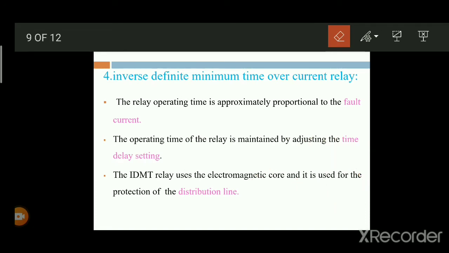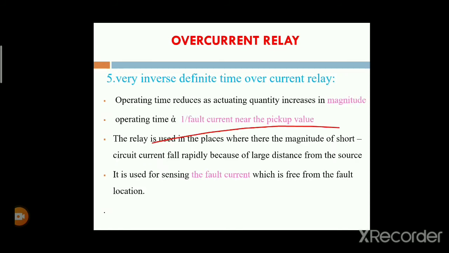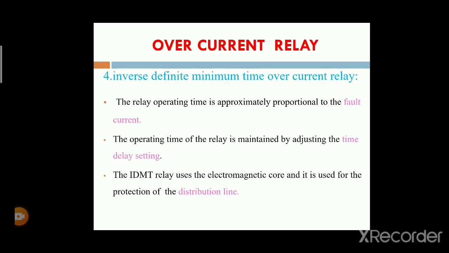The operating time of the relay is maintained by adjusting the time delay settings. The plug setting multipliers are used for setting this time. IDMT relays use the electromagnetic core and are used for the protection of distribution lines.